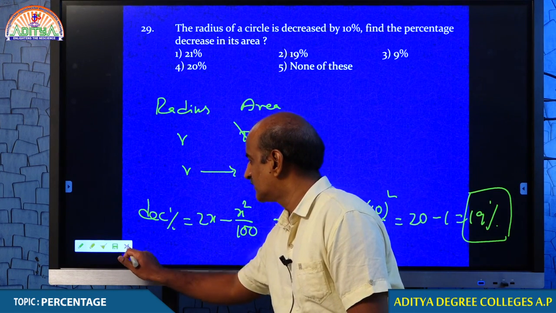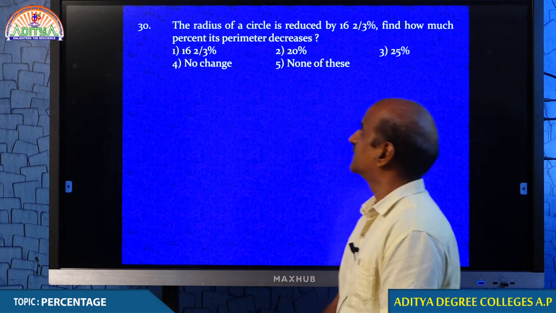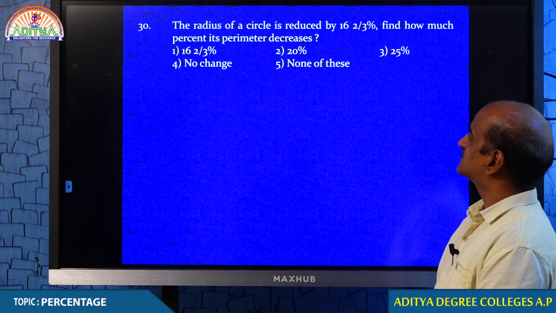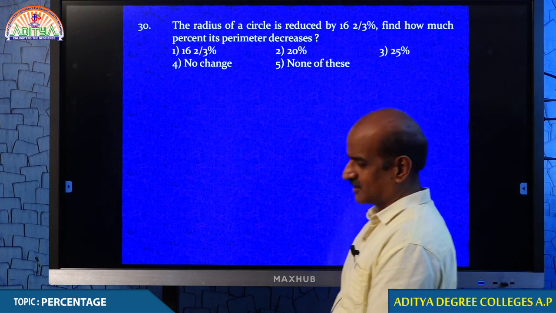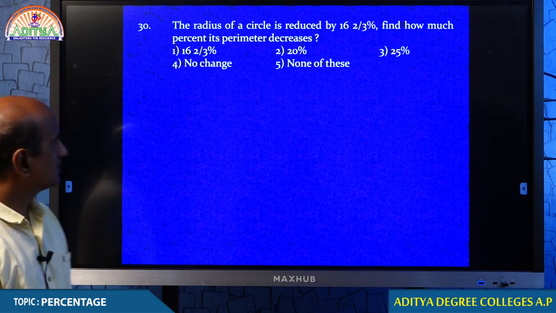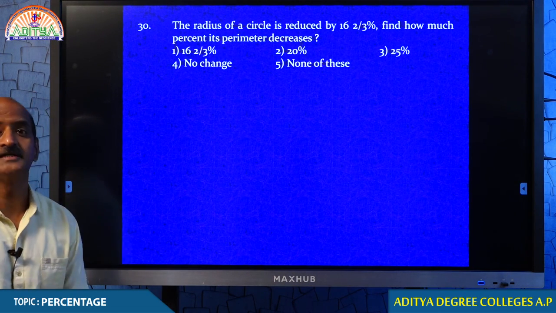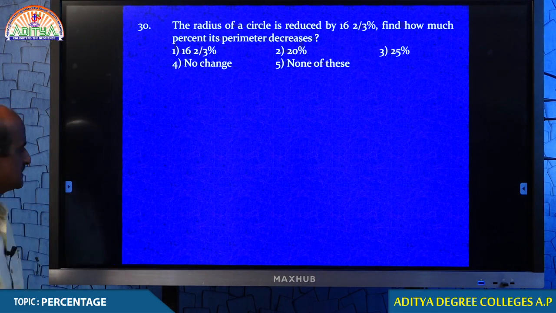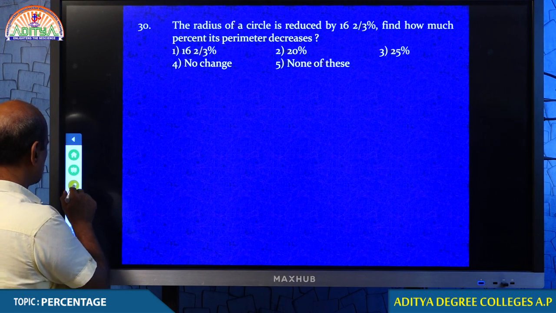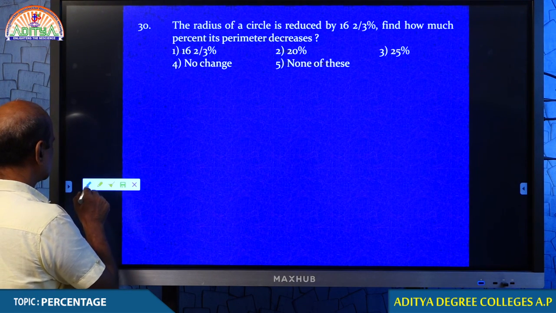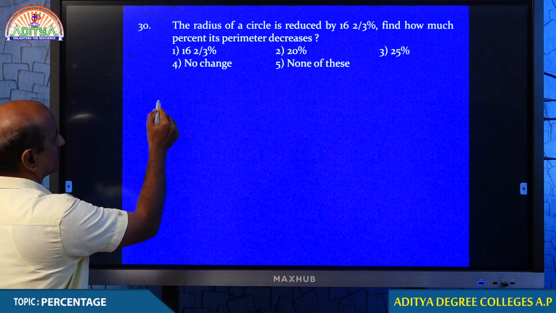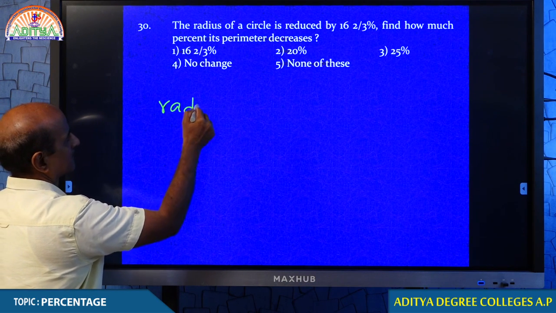So, now we move on to the next question. Question number 30. The radius of a circle is reduced by 16 2 by 3%. Now the question, find how much percent its perimeter decreases. Here the relation is between radius and perimeter.